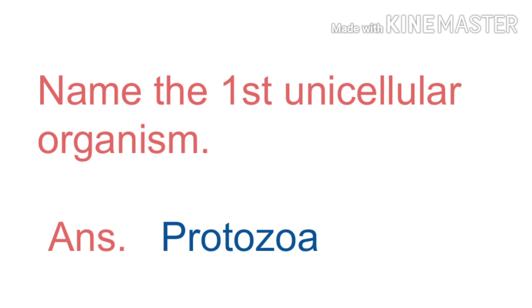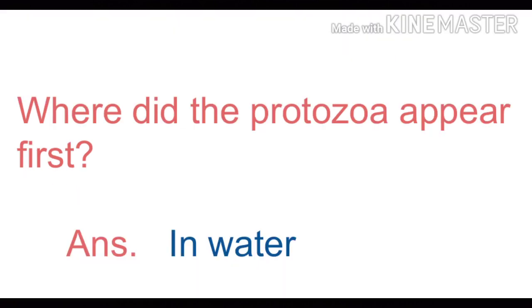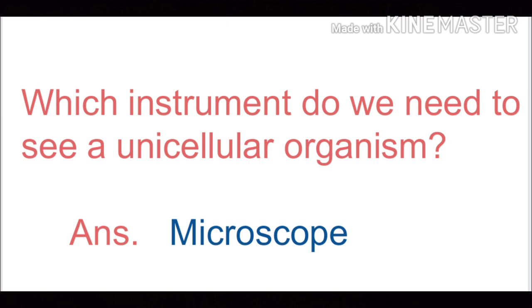Fourth, name the first unicellular organism. The answer is protozoa. Fifth, where did the protozoa appear first? Answer is in water. Sixth, which instrument do we need to see a unicellular organism? Answer is microscope.